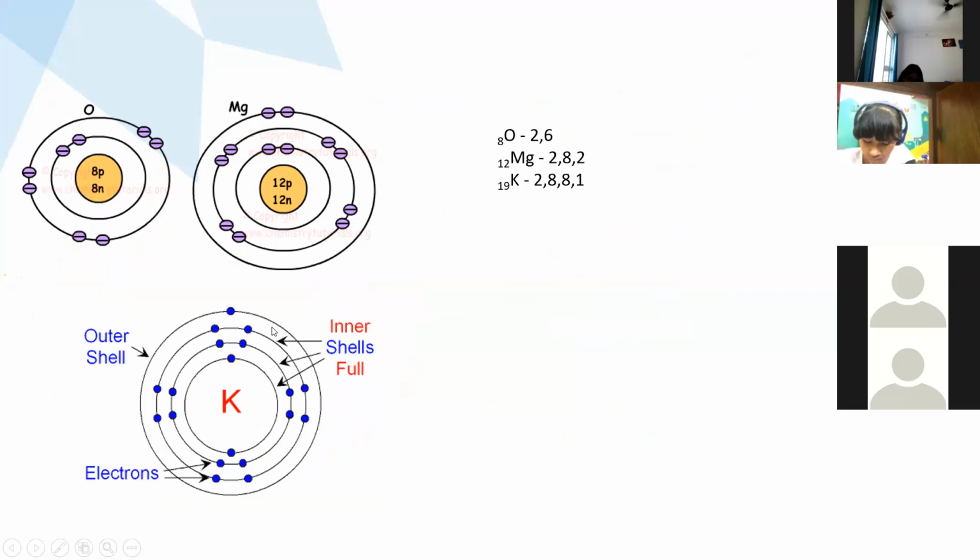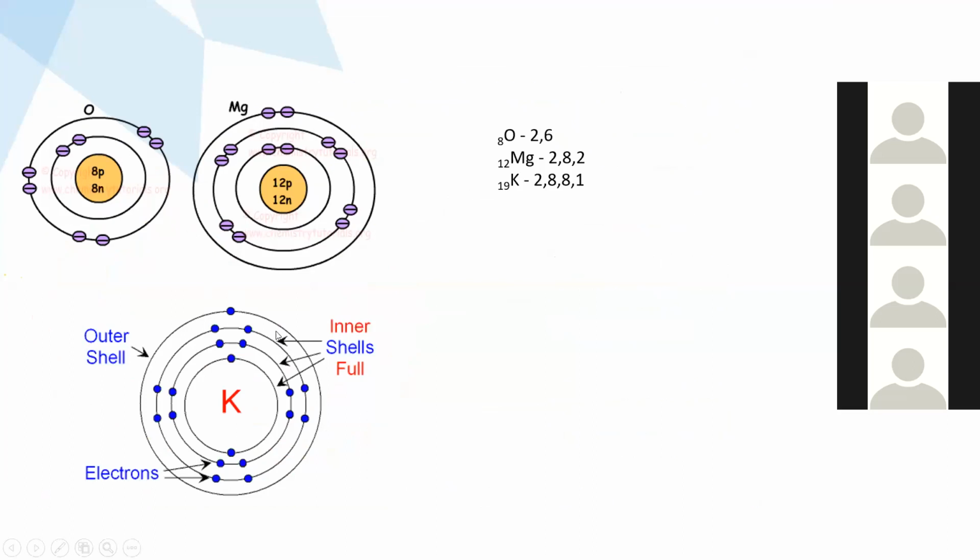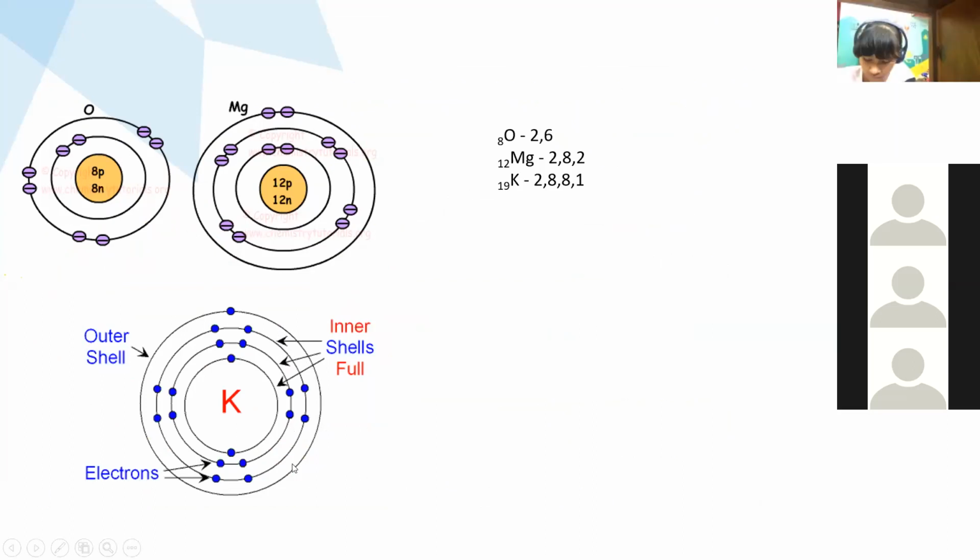Now, we all know that the last shell is called the valence shell or valence orbit, and the second last orbit is called the penultimate shell.